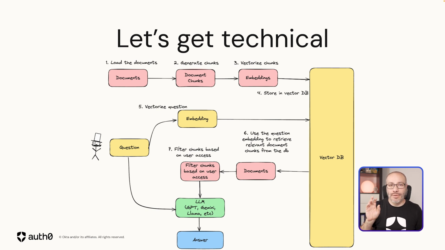It's going to give us that back. And we are going to take that list of documents or chunks, and we are going to filter them depending on the user access level. Once we do that, we pass that information to the context of the LLM, and we generate the output as we saw in the simplified version of this chart. And then the user gets a happy answer there.